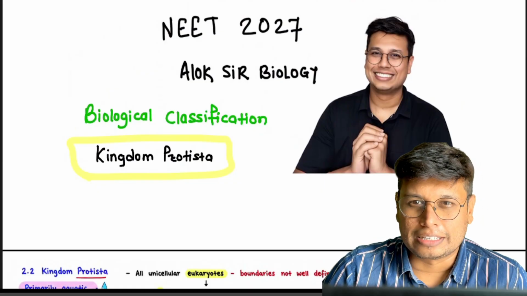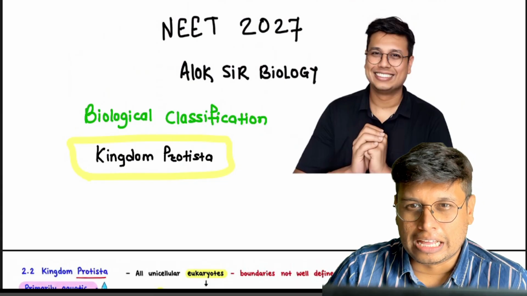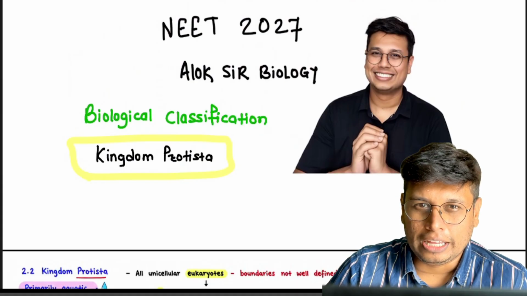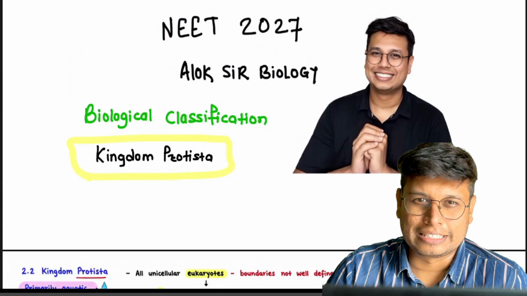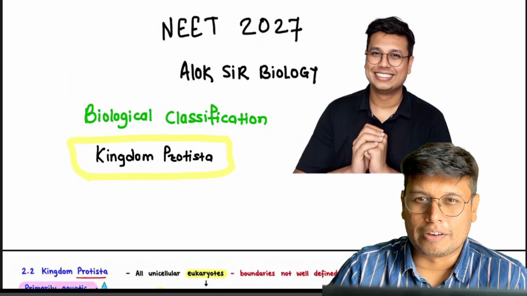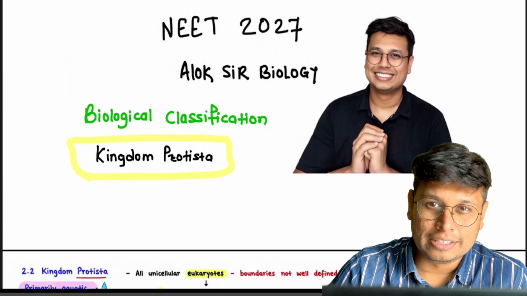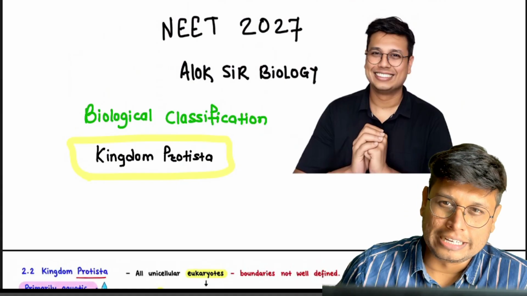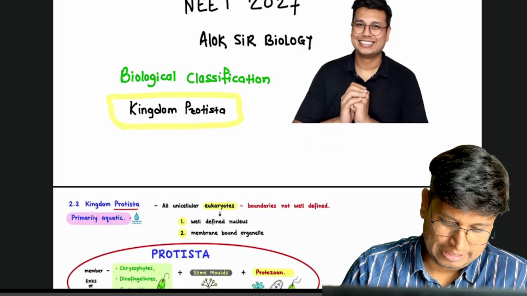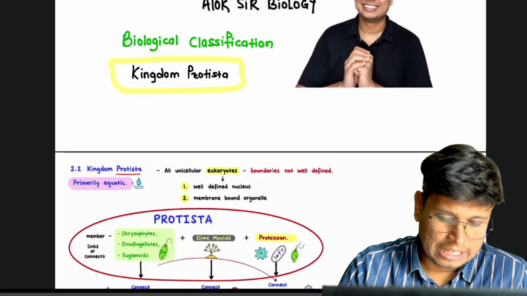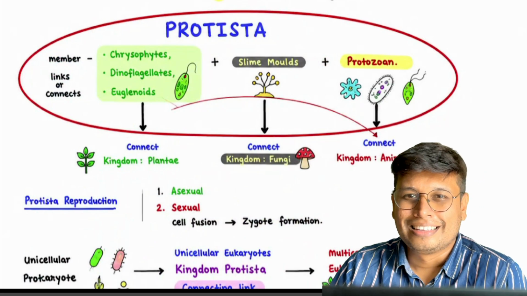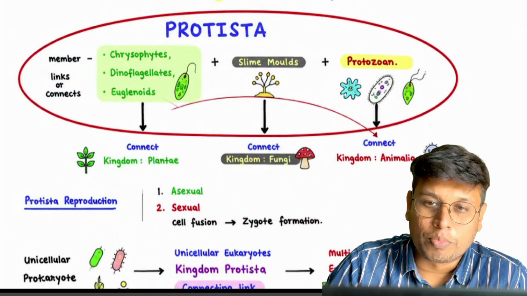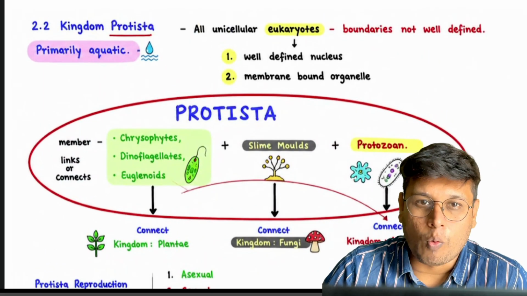Previously we discussed the introduction of biological classification and a few types of classification, and today, after discussion of Monera, we are going to start with the Protista. Protista is a kingdom of unicellular eukaryotes. So let's begin. As you can see on the screen, the kingdom Protista is primarily aquatic.